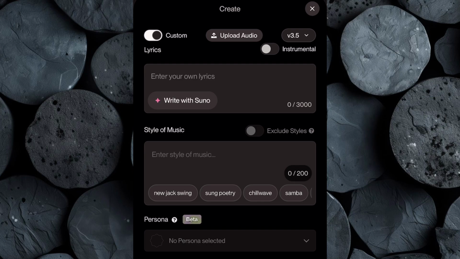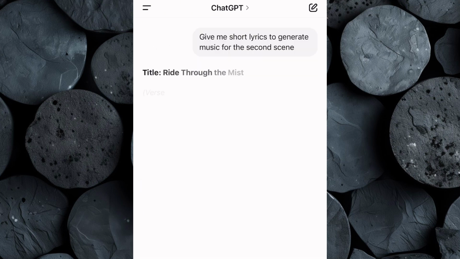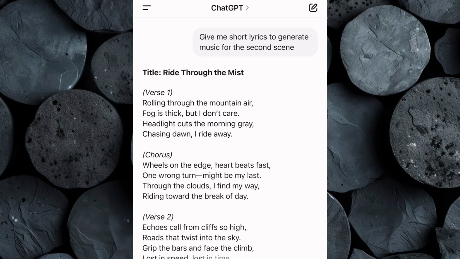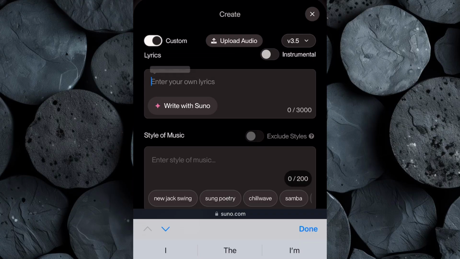To generate the perfect track, we'll first need lyrics. Head over to ChatGPT and ask it to generate short lyrics that fit the mood of your scene. Then click Enter, and ChatGPT will provide the perfect lyrics for you. Copy them and return to Suno. Paste them into the lyrics box.